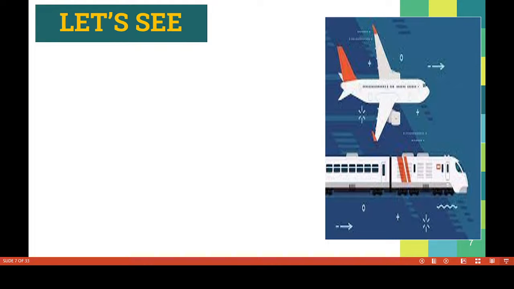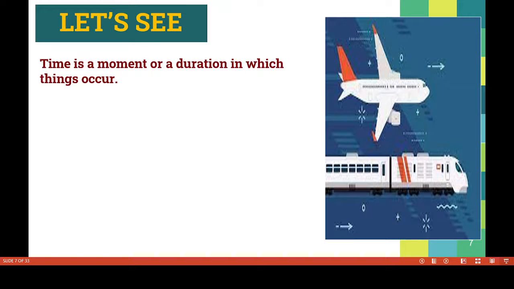Let's see, children. First of all, we have to know the definition of time. Time is a moment or a duration in which things occur. For example, school timing. You know, children, school timing means morning 9:30 to 4 o'clock, isn't it? So that timing is a moment or duration in which things occur. So we have to go properly. School timing, and then train, aeroplane, bus. For example, if we have to go to any other function, we have to fix a time, you know.